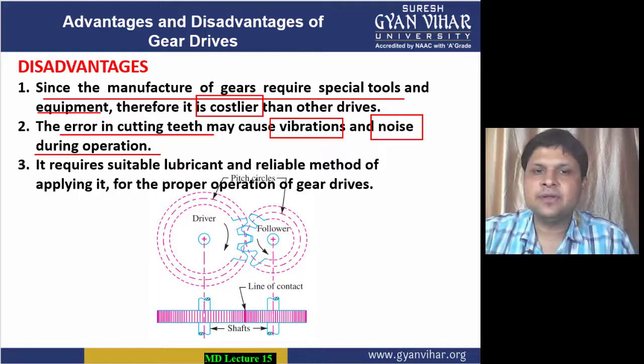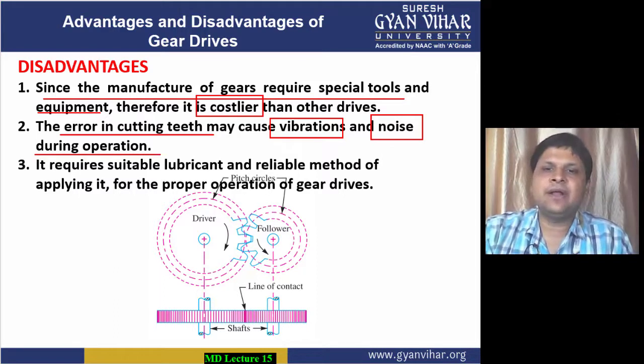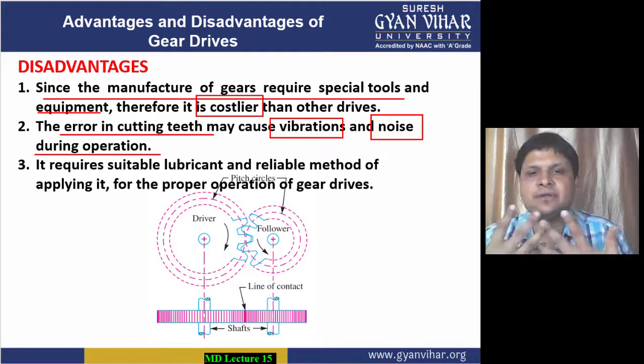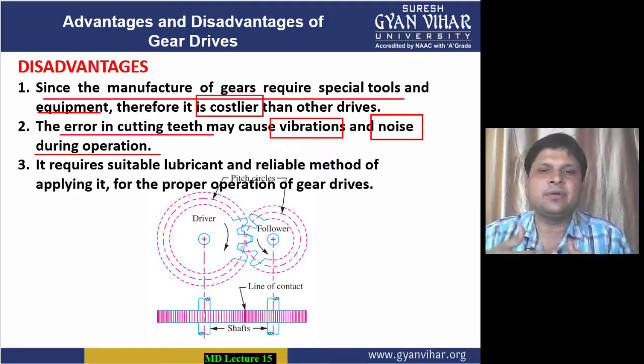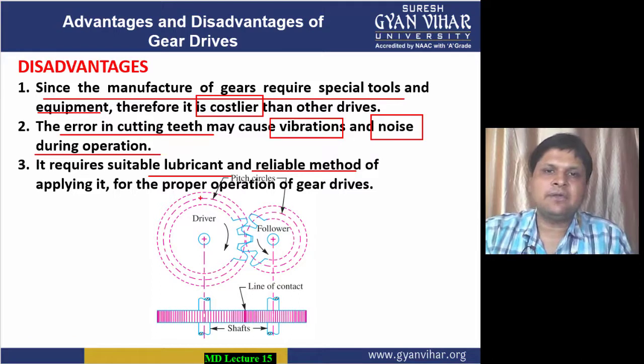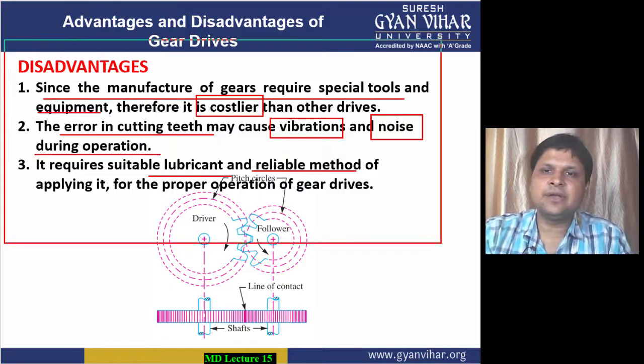Then the third one is, it requires a suitable lubricant and a reliable method of applying it. Since the teeth of the two gears are in direct contact with each other, the lubrication is also very important. So it requires a suitable lubricant, and also a reliable method should be there for applying it. All right, so these were all the disadvantages related to the gear drive.